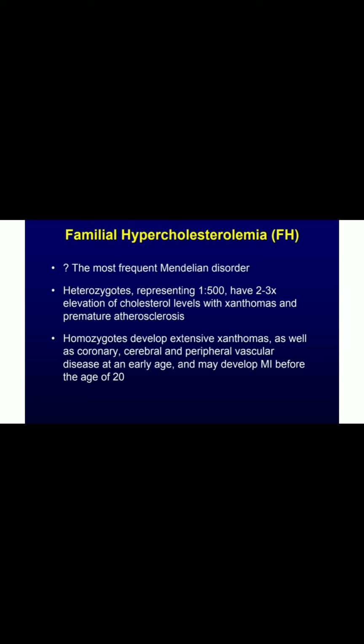at the arterial wall, which can lead to clotting. The homozygotes develop extensive xanthomas, that is collections of fatty tissue under the skin, as well as in arteries like the coronary, cerebral and peripheral arteries at early stages, and it can also lead to myocardial infarction. That is, a clot in the coronary arteries can lead to a heart attack, named myocardial infarction, before the age of 20. So that is familial hypercholesterolemia.